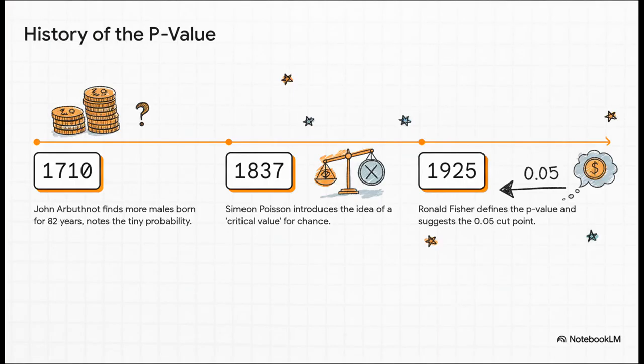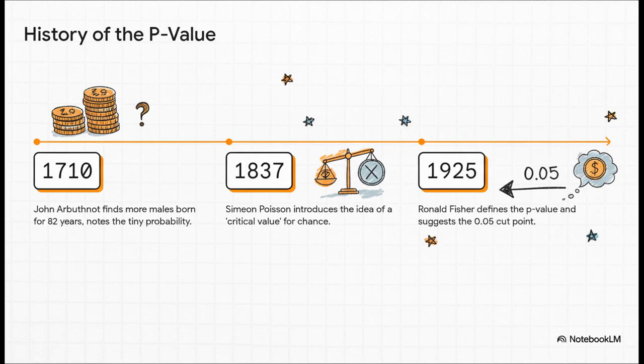A physician named John Arbuthnot noticed that for 82 years in a row, more boys than girls were born in London. He realized that was like flipping a coin 82 times and getting heads every single time. The probability was just vanishingly small.